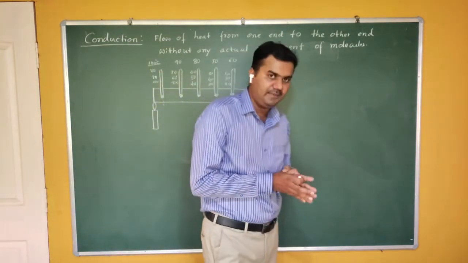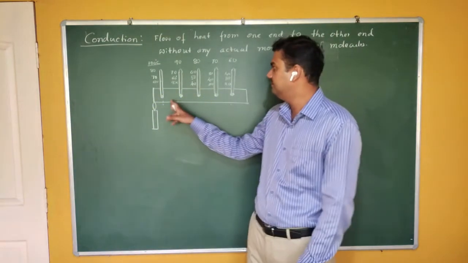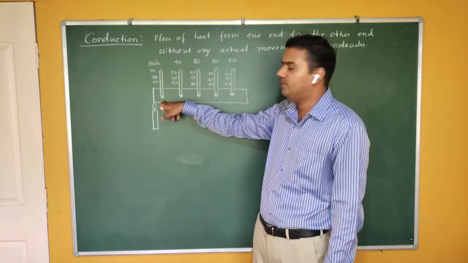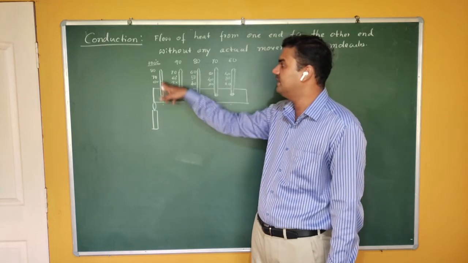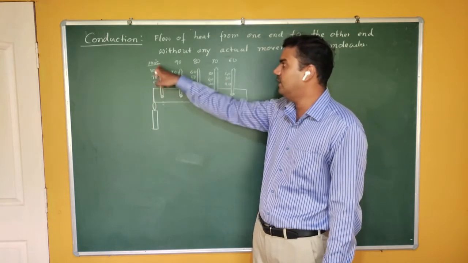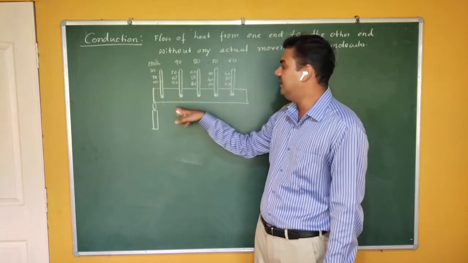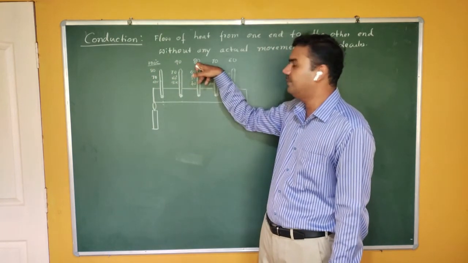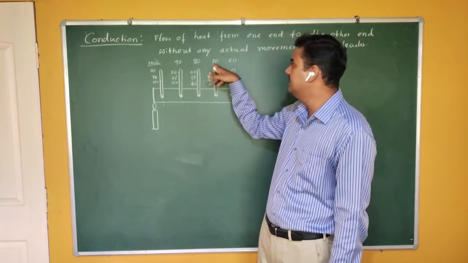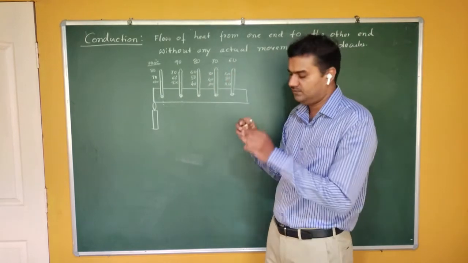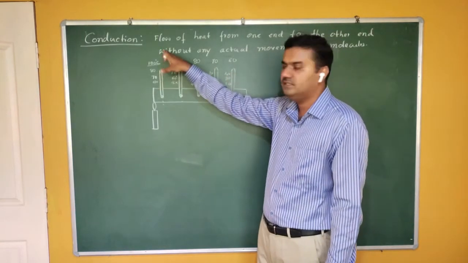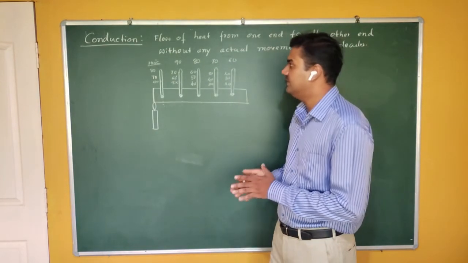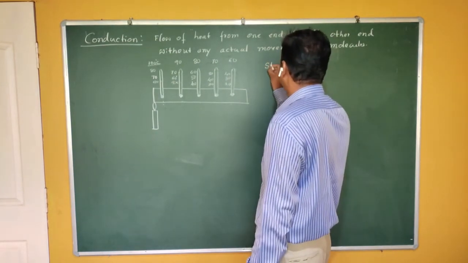So after some time, the temperature at a particular point, I am not saying at each point, but at a particular point, remains constant. At this point the temperature remains 100, at this point 90, this point 80, here it is 70, here it is 60. So at a particular point the temperature remains constant. Such a state is called steady state.